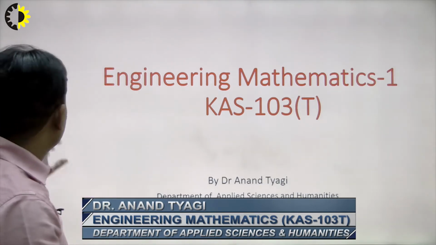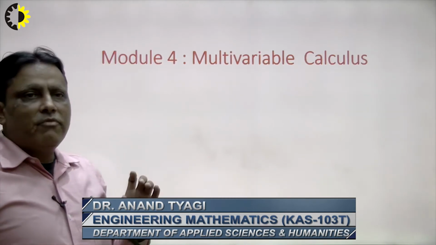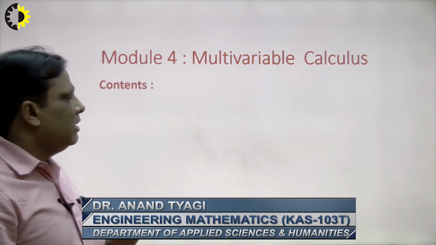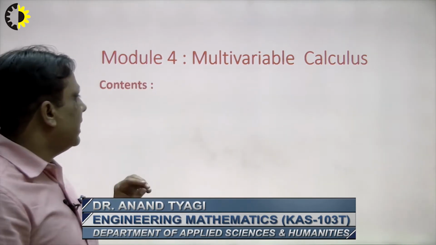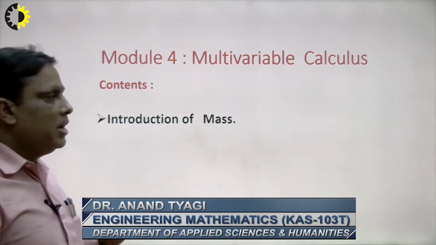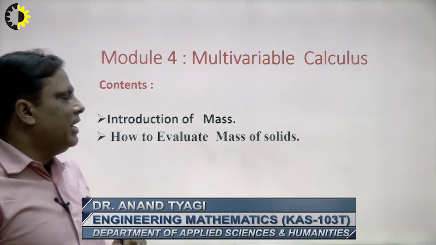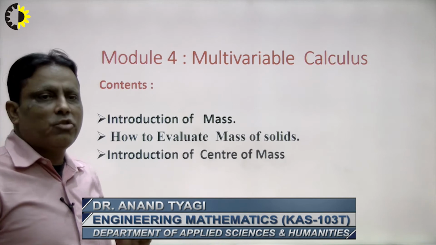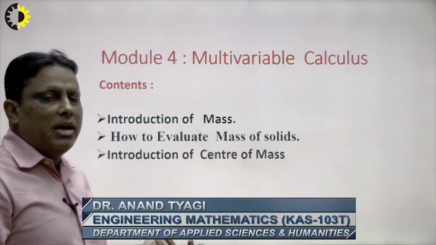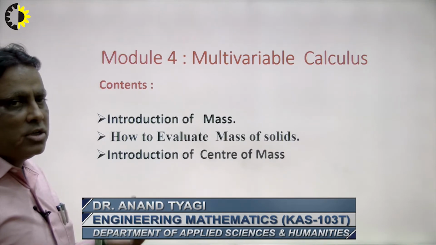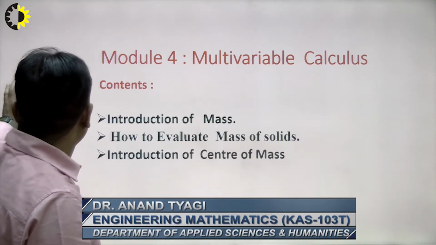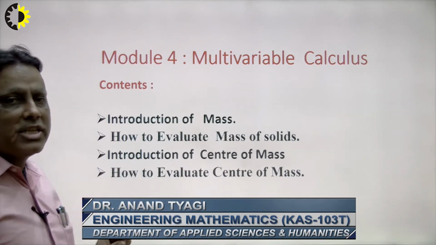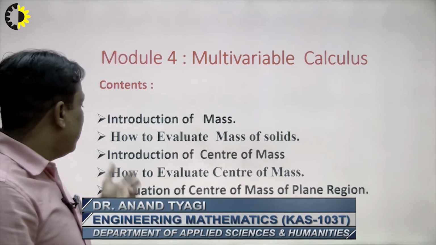Today's lecture contents are from module 4, multivariable calculus: introduction of mass, what is mass and how to calculate the mass of the solid portion. After this, the next topic is how to evaluate the mass of solids. Then I explain the introduction of the center of mass, how to calculate the center of mass, what types of matter are resolved with the center of mass, and what is the role of center of mass in our engineering and technology. I elaborate on this at the end of the lecture. How to evaluate the center of mass is the most important part of today's lecture.